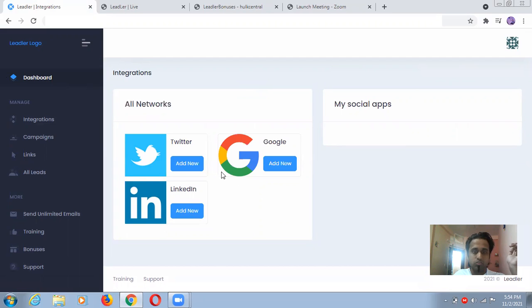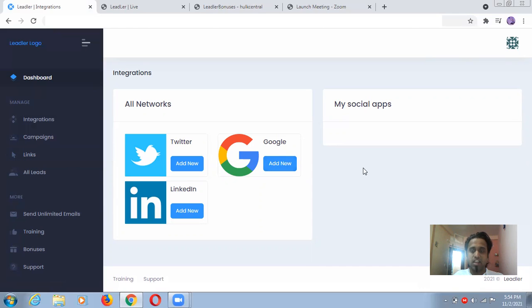So guys, you can do some social media integrations, Twitter and LinkedIn. Why Twitter and LinkedIn? Because on Twitter you get normal types of people, but on LinkedIn you will always get professionals. You will always get B2B and B2C opportunities just by using LinkedIn. That's why you can do this, because it will be directly a business opportunity working inside the dashboard. You don't have to go here and there. You can directly connect this one, and from inside this you can run your work. Okay, and this is Google.